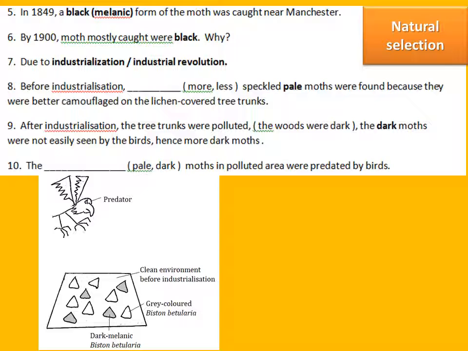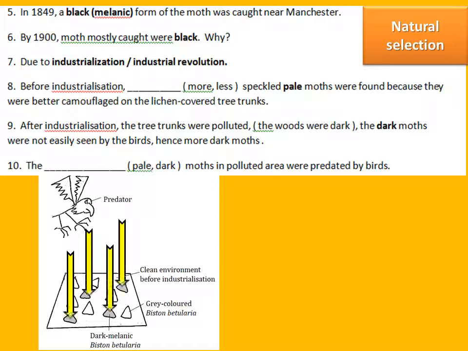Okay, look at the picture at the bottom. You see the predator looking down at the prey, and which one can be seen clearly? Of course, the darker one, the more contrasted one can be seen clearly, and the predator will eat those darker colored ones. So number five, in 1849, the black form of moth was caught.